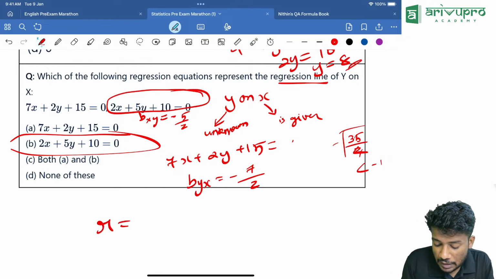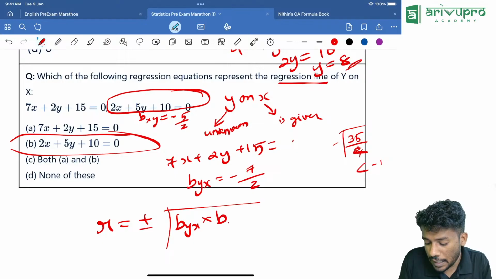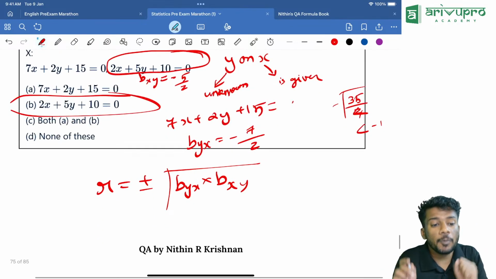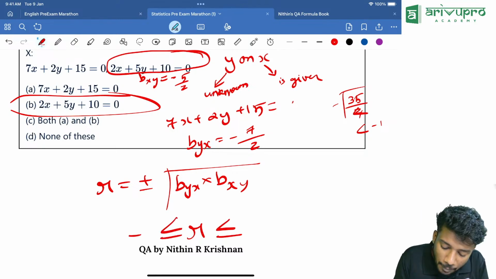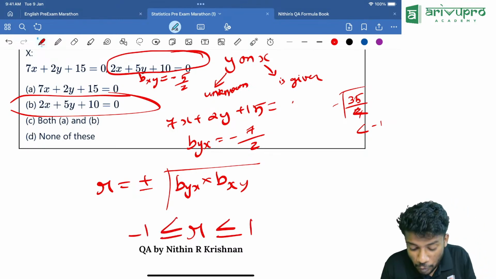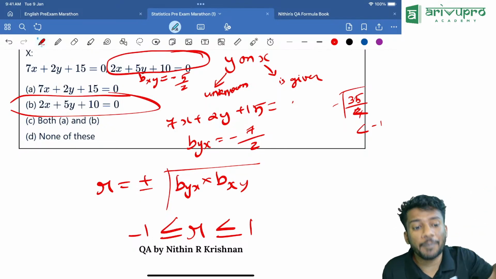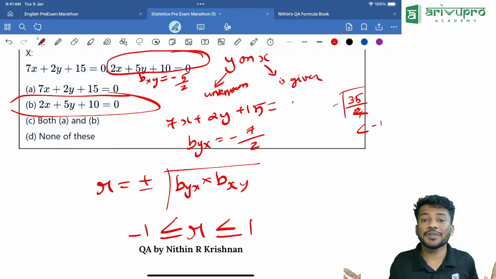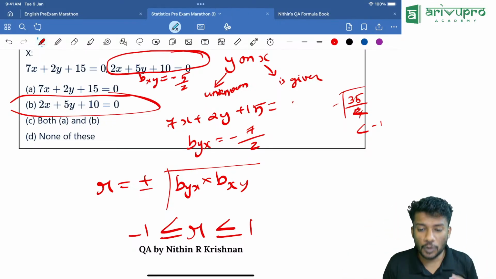So we know that R is equal to plus or minus root of byx into bxy. One of the major things about the correlation coefficient is it is always in between what and what? Minus 1 and plus 1. So when you are finding the product, if it is more than 1 or less than minus 1, our R value is not valid. That means our assumption is wrong. So we will take the opposite.